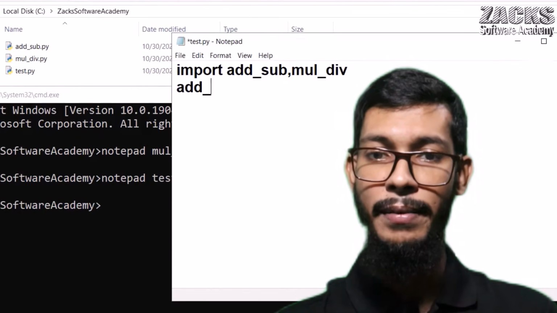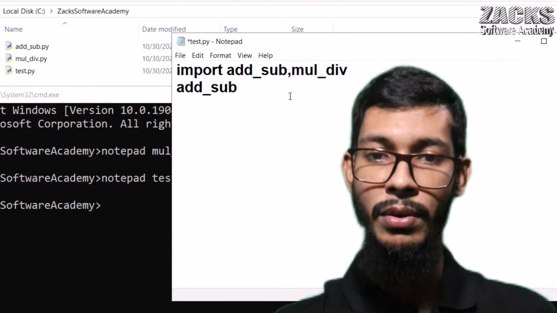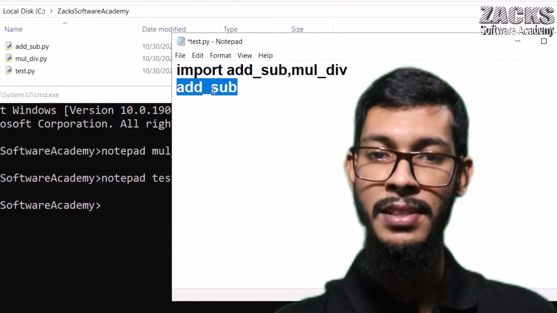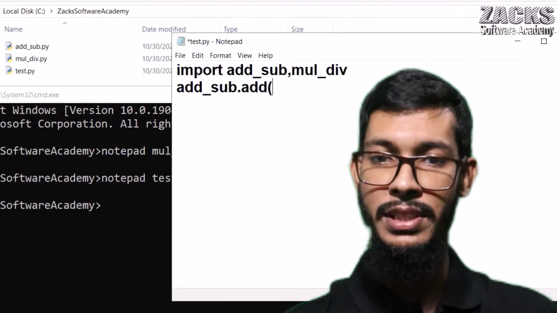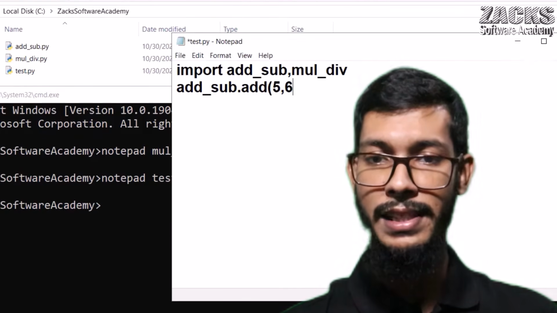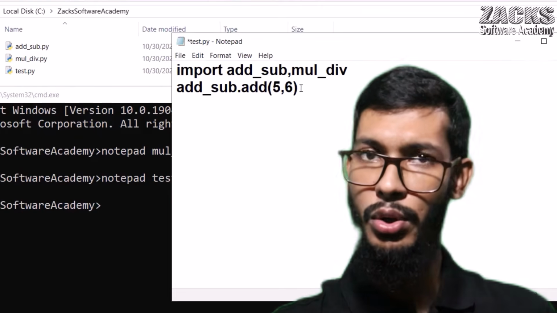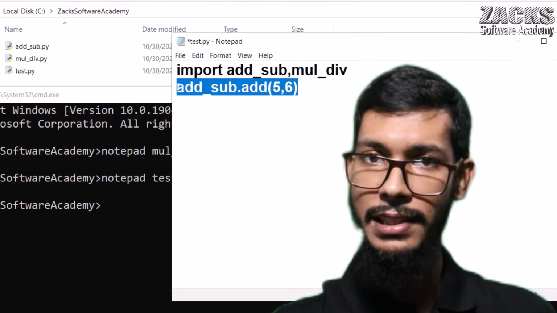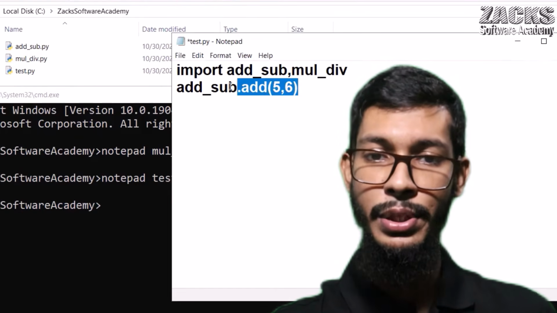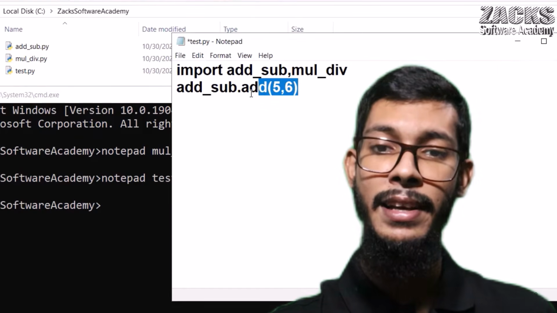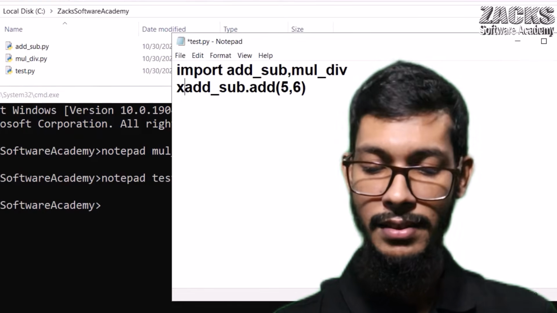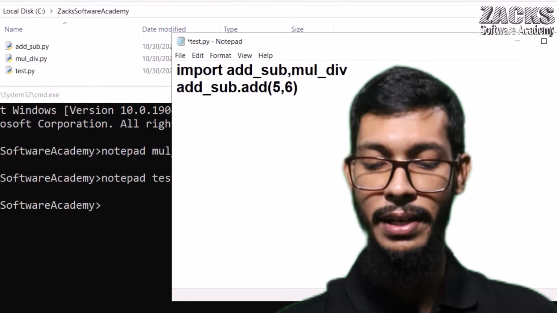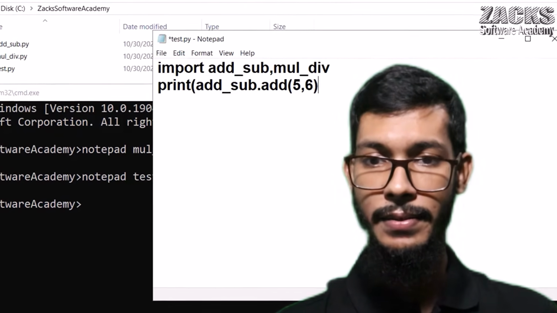So simply I call, hey module, please tell me, I want to use addition, right? Simply pass the values like 5, 6. So it will return. Don't worry if you don't get anything, don't be frustrated, I'll show you. It will return the value 11. If you want, you can store it in a variable like x, or directly you can print the value using print.